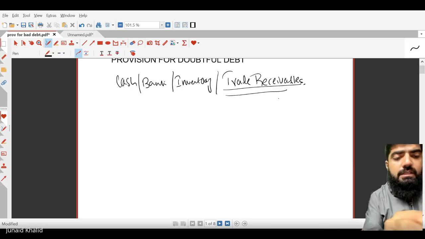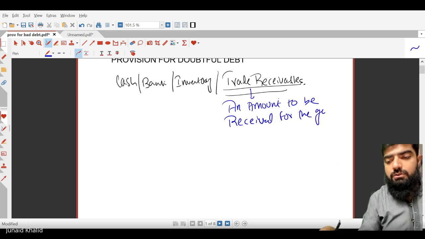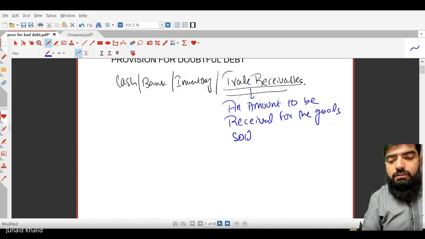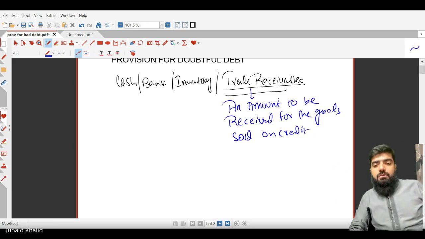What is accounts receivable? Accounts receivable is basically an amount to be received for goods sold on credit. It means if you have sold some merchandise or inventory to a customer on credit, then obviously you now have to receive an amount from that particular customer.